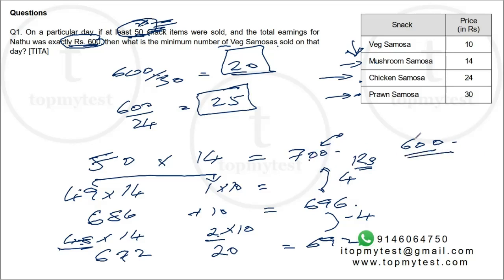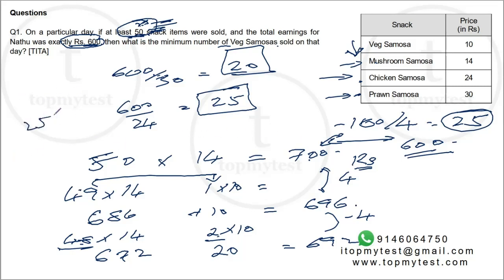So from 700 to 600, I have to lose 100 rupees. Replacement rate is 4 rupees for each replacement. So I have to do the replacements 25 times. So after 25 replacements, I'll replace 25 mushroom samosas with veg samosas.